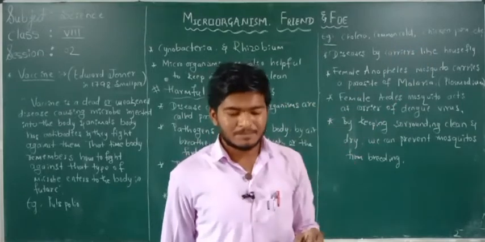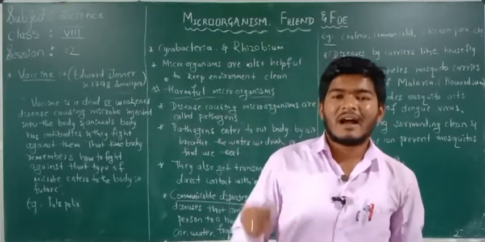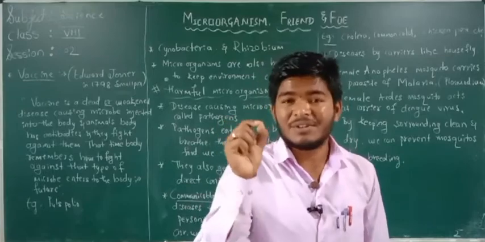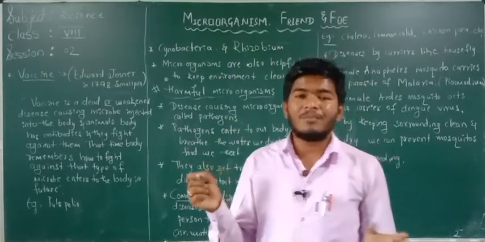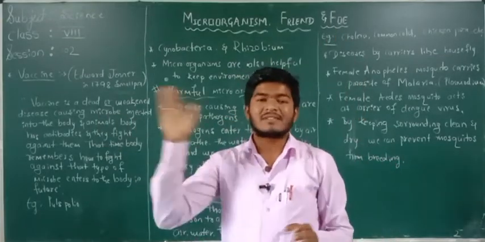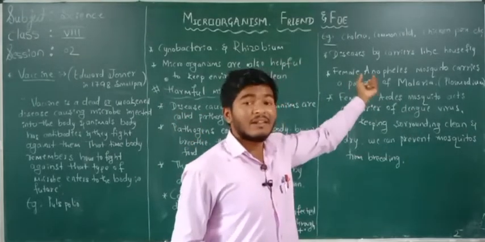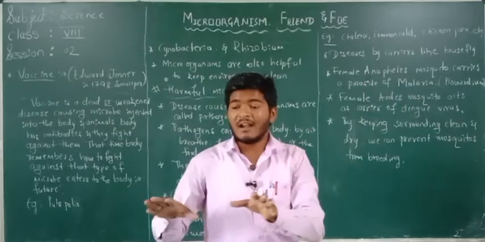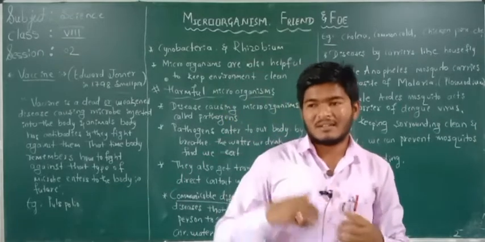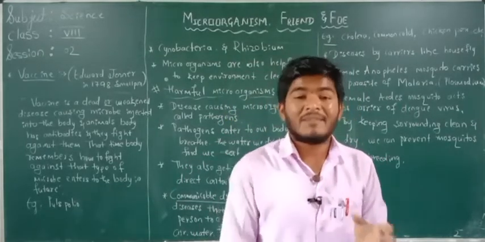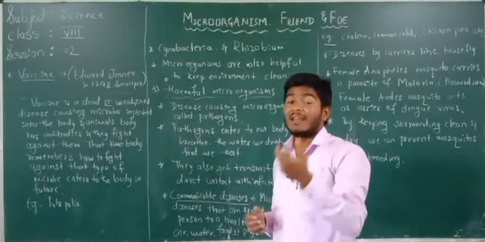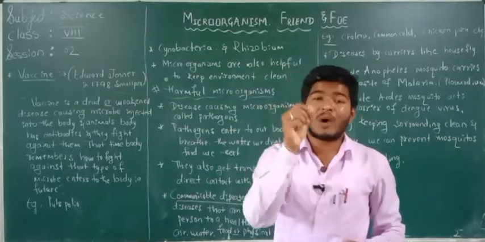For example, remember the housefly, a small insect which is present in our home. It goes everywhere. When the housefly stands on an infected person who is sneezing, the sneeze has some viruses.